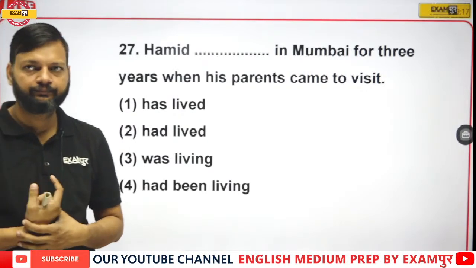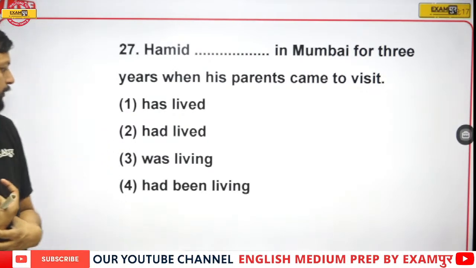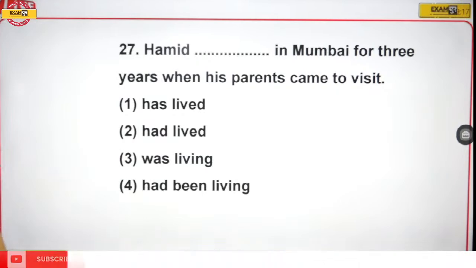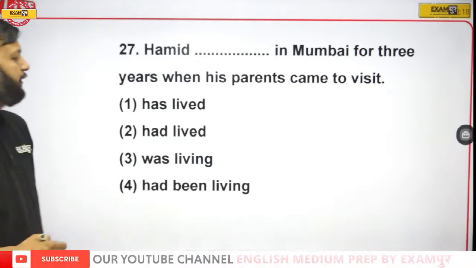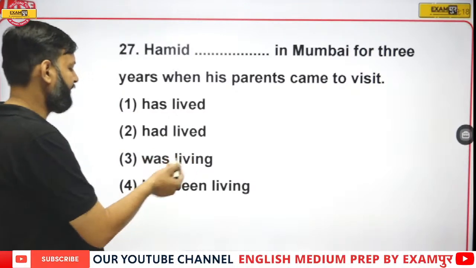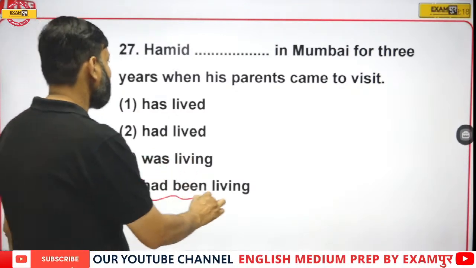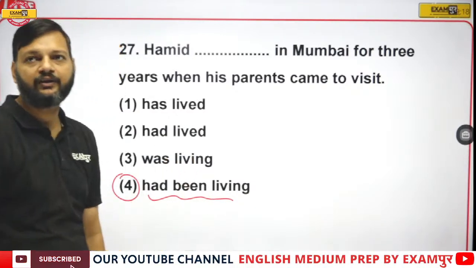Hamid has lived, no. Had lived, no. The right answer is Hamid had been living in Mumbai for 3 years. Yes.